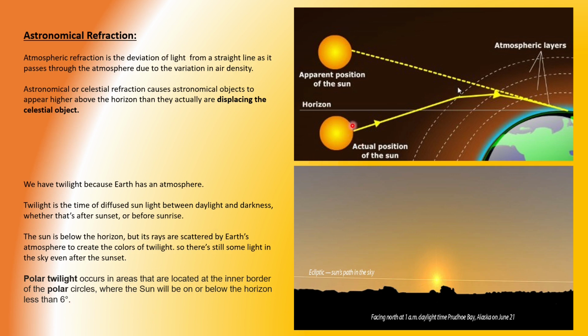Suppose the sun's actual position is below the 60 degree, then the refraction will be there, but the twilight will not form, neither will we be able to see it. But if it is 60 degree below the horizon or a little bit above or near the horizon, then we can see the sunlight and the twilight.